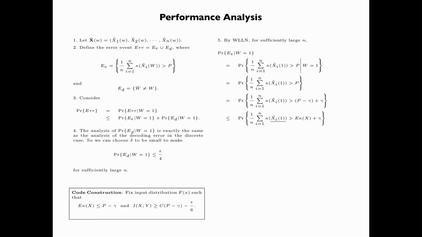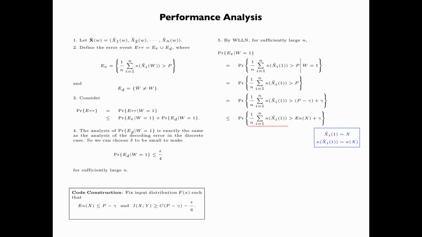Now X_i of 1, that is the ith component of the first codeword, has the same distribution as X, and kappa of X_i of 1 has the same distribution as kappa of X. Now 1 over n times the summation from i equals 1 up to n of kappa of X_i of 1 is the average cost for transmitting a symbol in the first codeword.